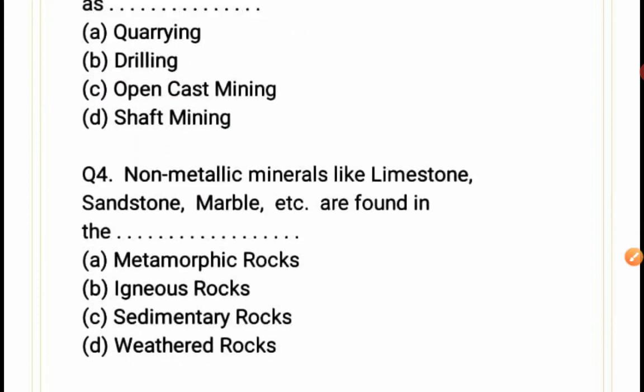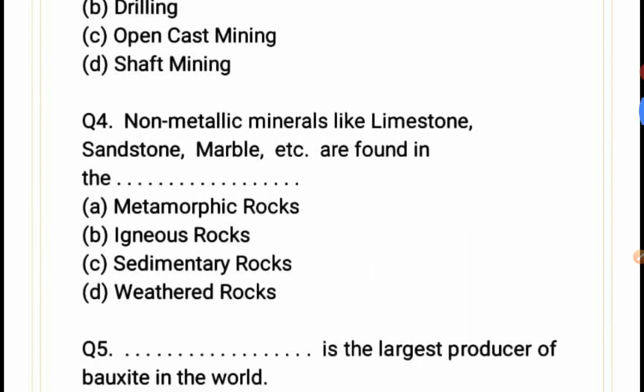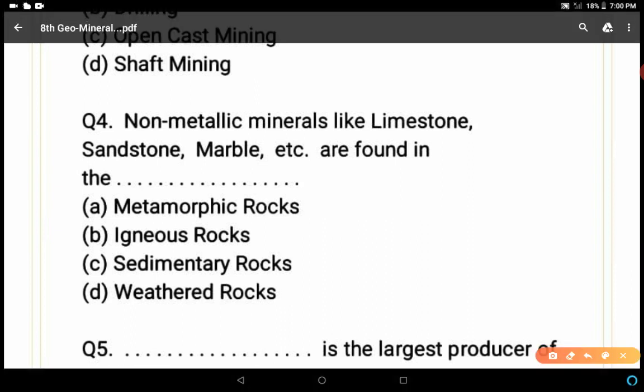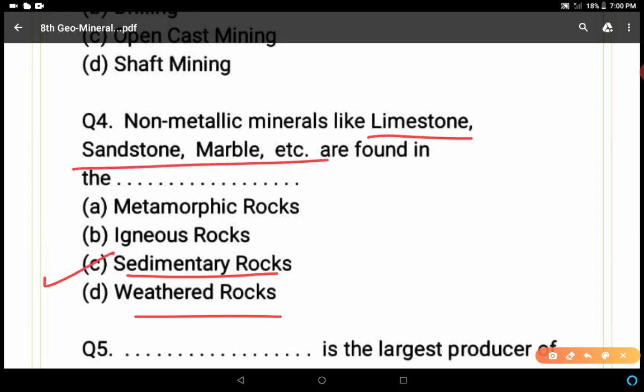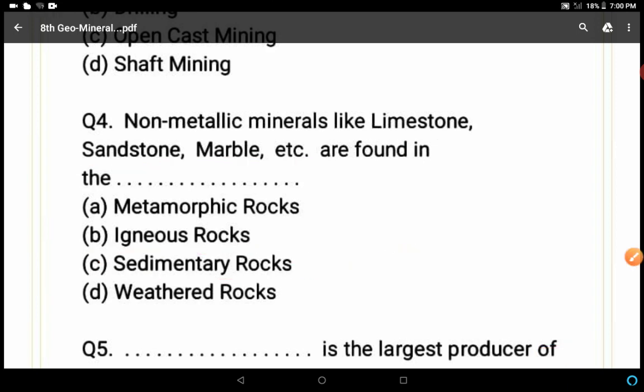Come to the 4th question. Non-metallic minerals like limestone, sandstone, marble, etc. are found in the metamorphic rocks, igneous rocks, sedimentary rocks and weathered rocks. In the weathered rocks, bauxite is found. Sedimentary rock is the correct answer. C is the correct answer because these are non-metallic minerals and most of the non-metallic minerals are found in sedimentary rocks.